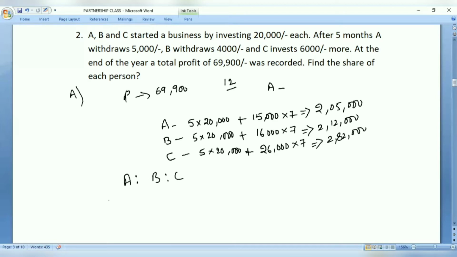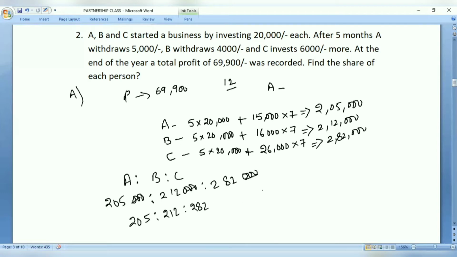Now in the ratio of A is to B is to C, 2 lakh 5,000 investment by A, 2 lakh 12,000 investment made by B, 2 lakh 82,000 investment made by C. So 3 zeros, 3 zeros, 3 zeros cancel. So it becomes 205 is to 212 is to 282.